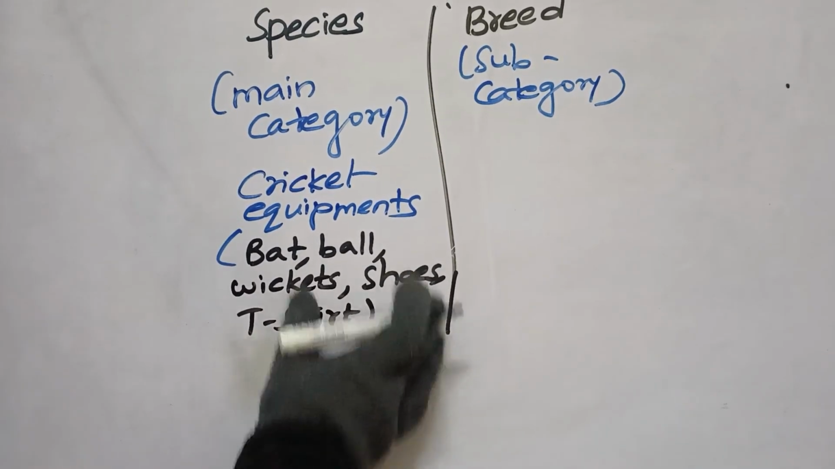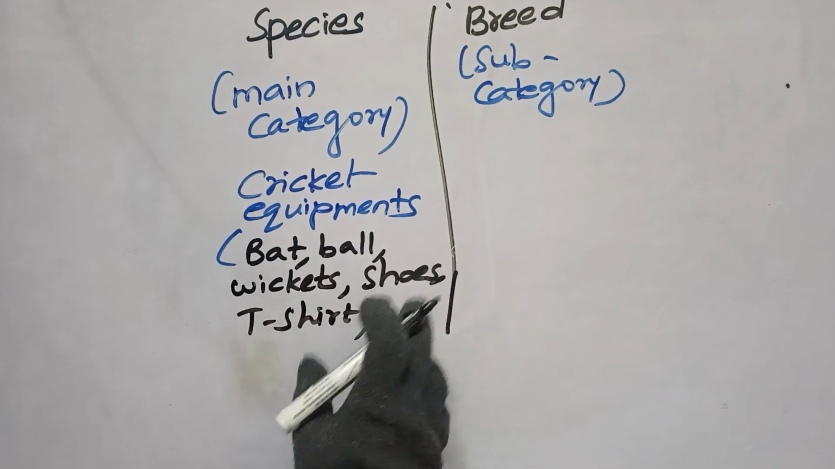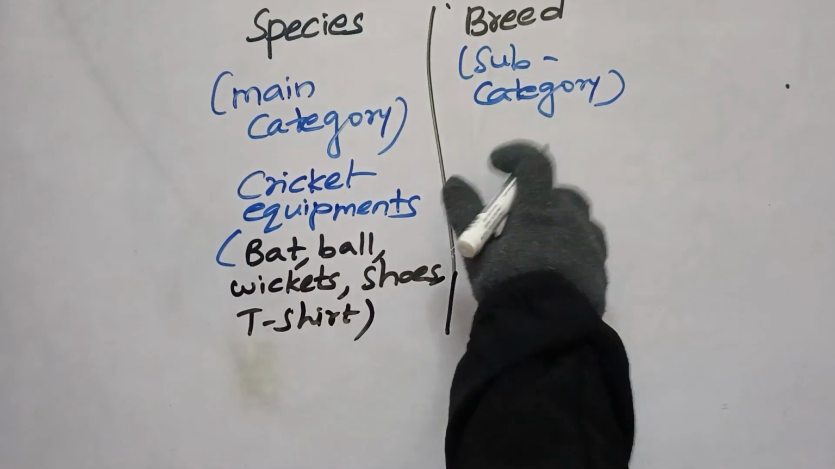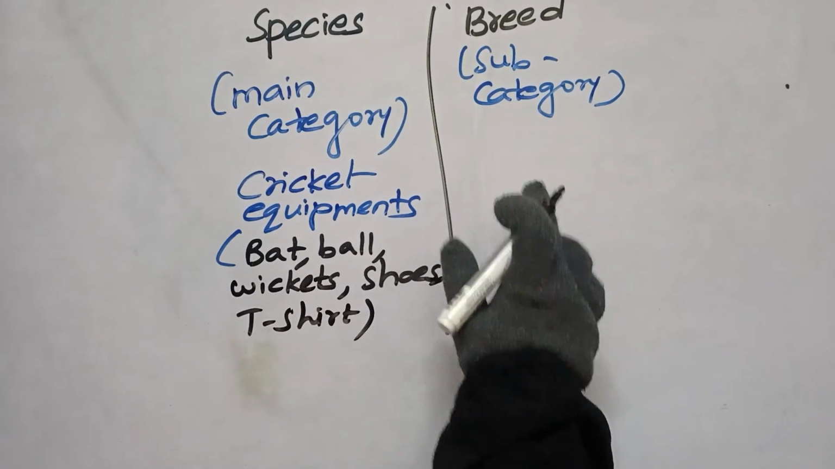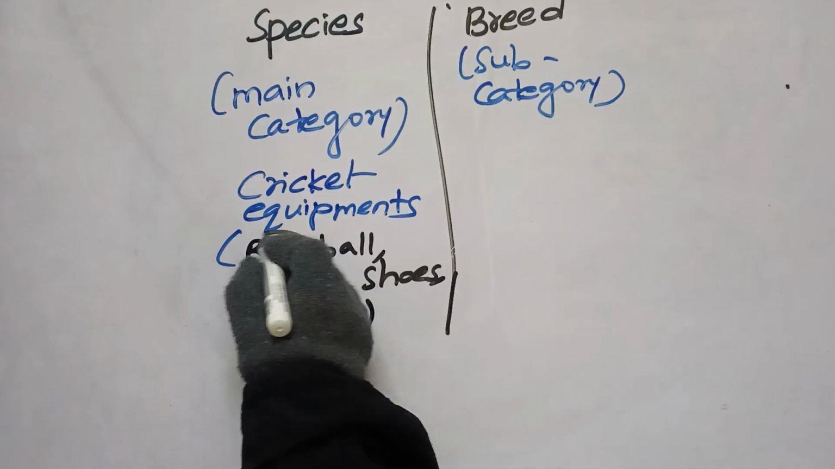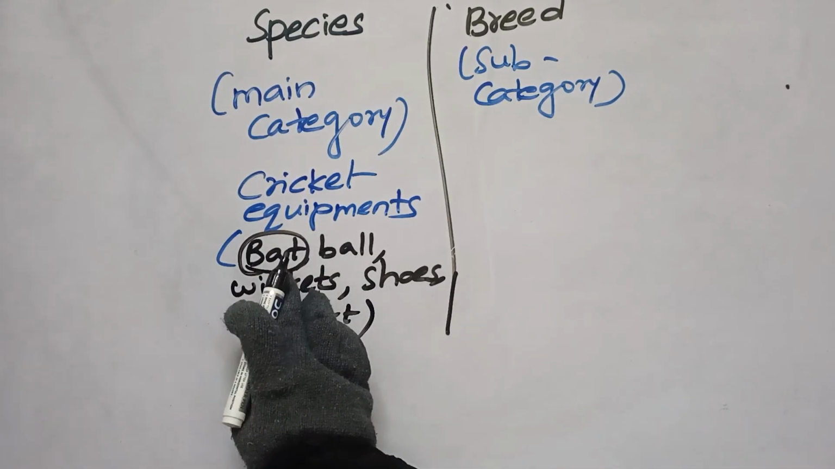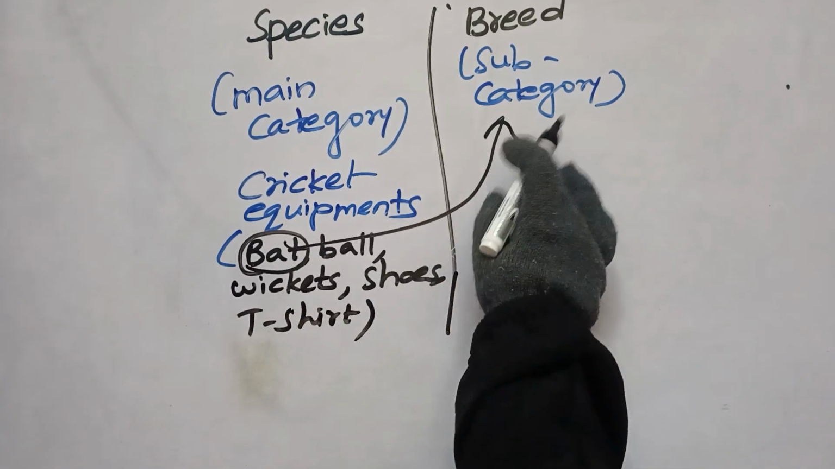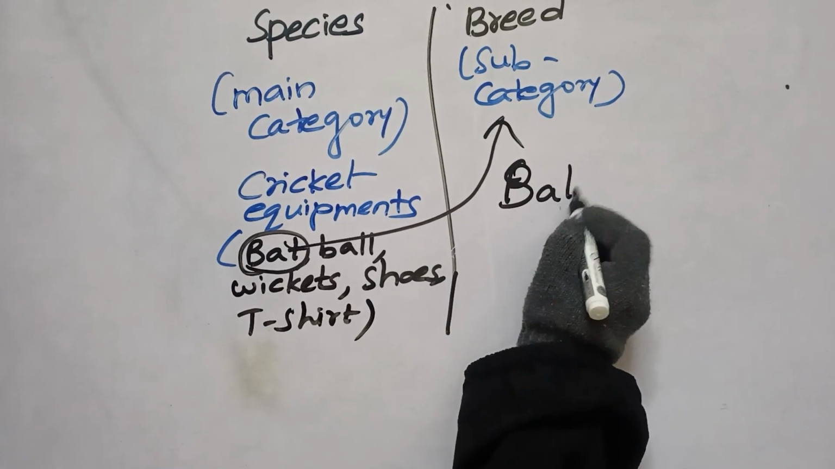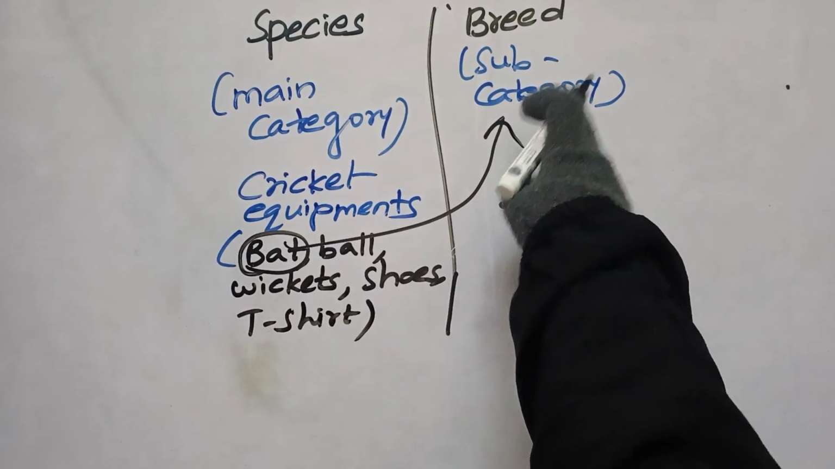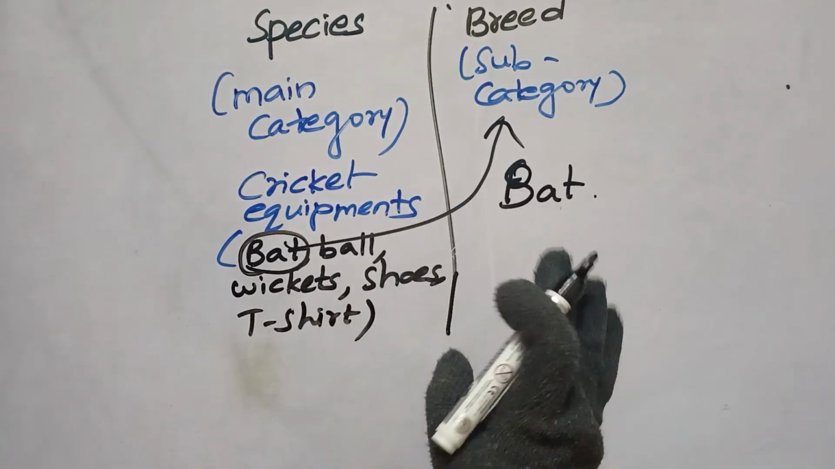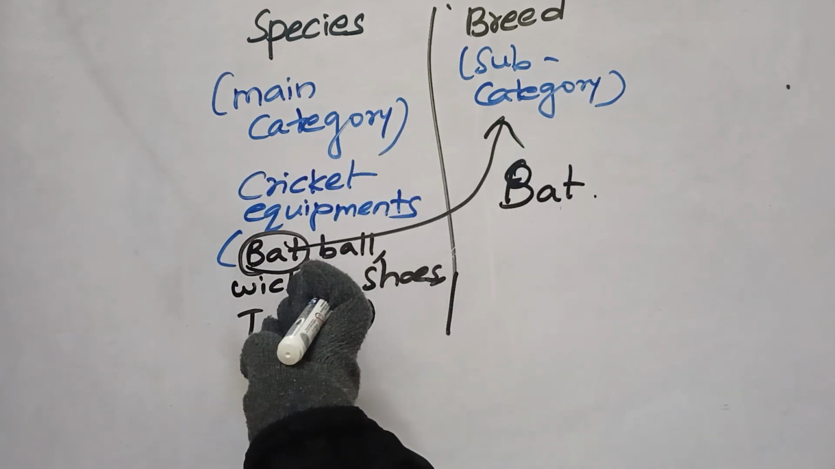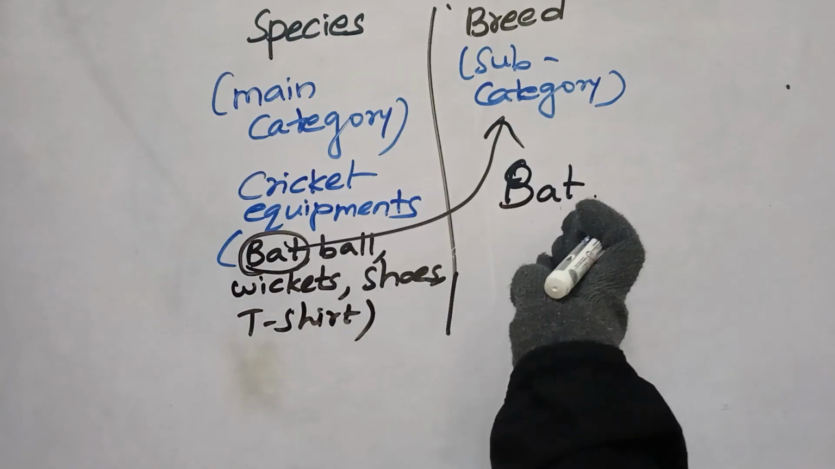So this is the species, the main category. If we talk about a subcategory, any one category in the main category becomes the subcategory. I want to choose my all-time favorite, batting, so I choose the bat. Here one category out of the main category becomes the subcategory. Now this subcategory is nothing but the breed. So species is like the entire equipment of cricket, and one equipment, that becomes the breed.